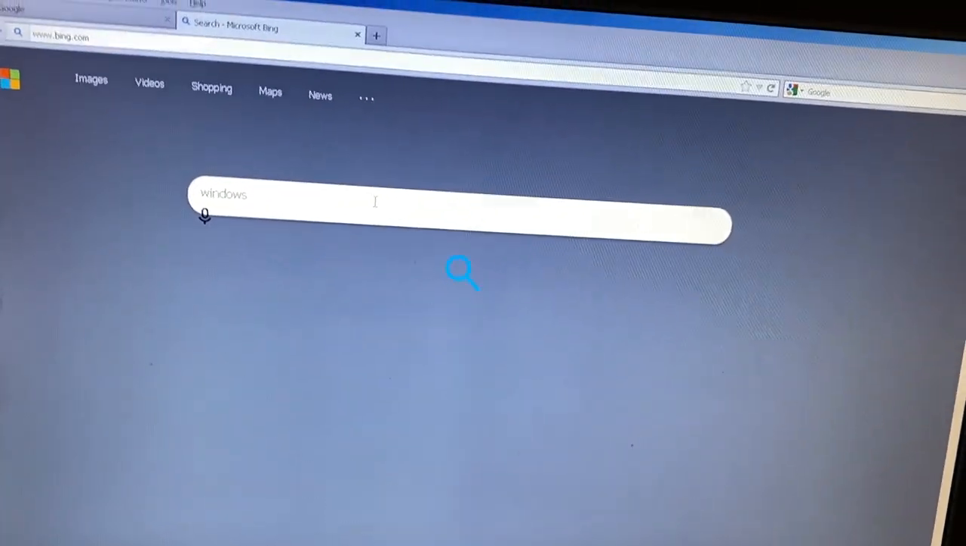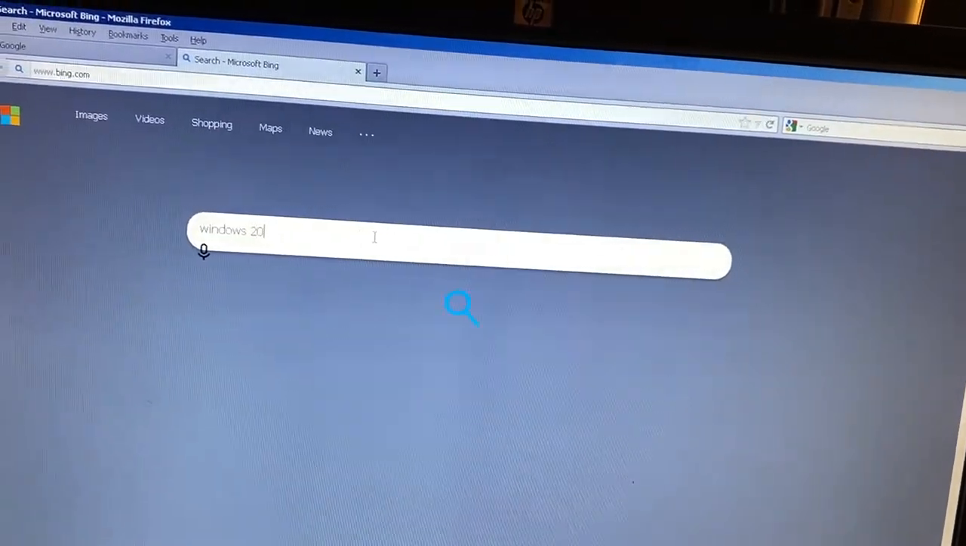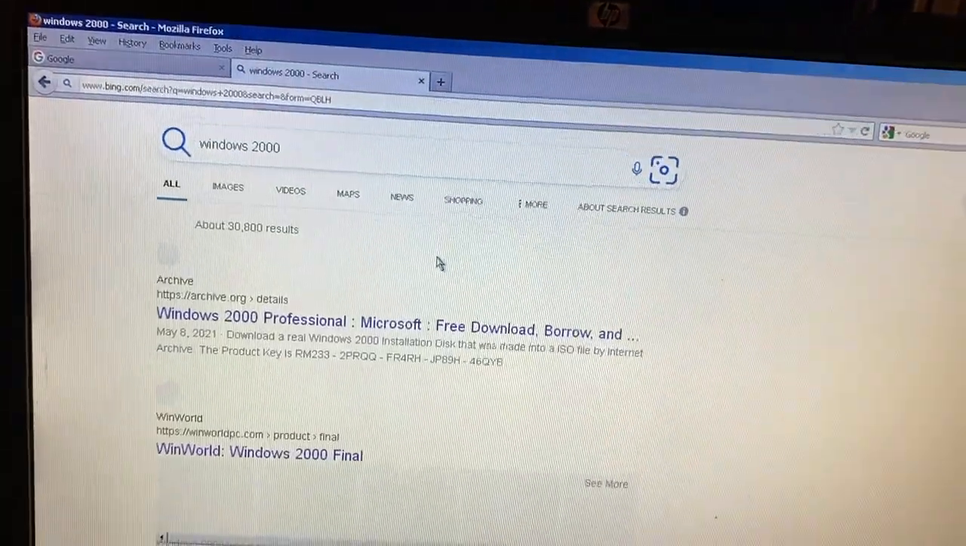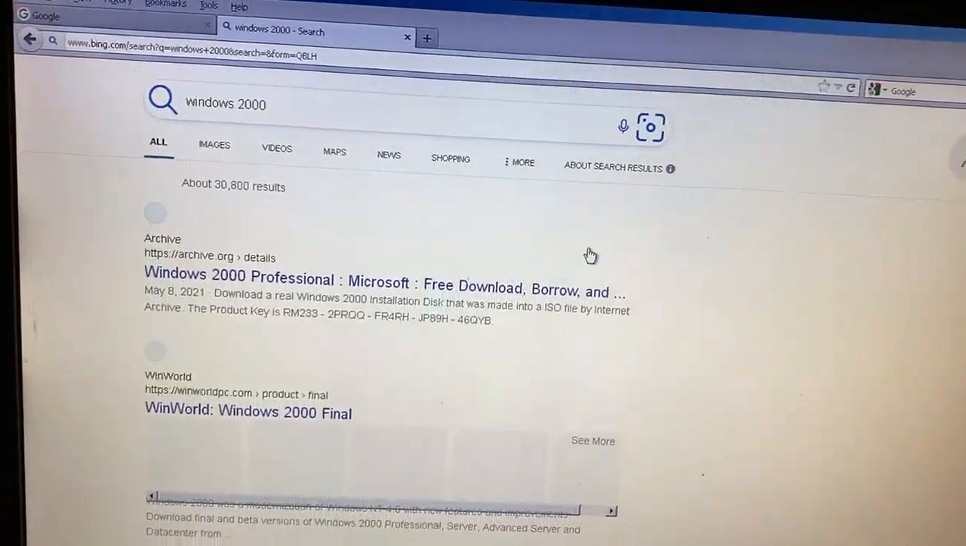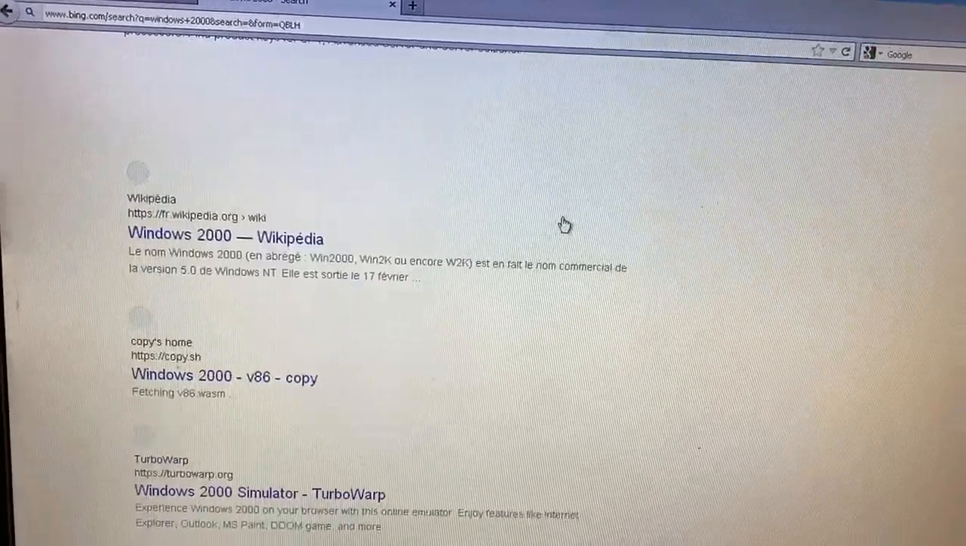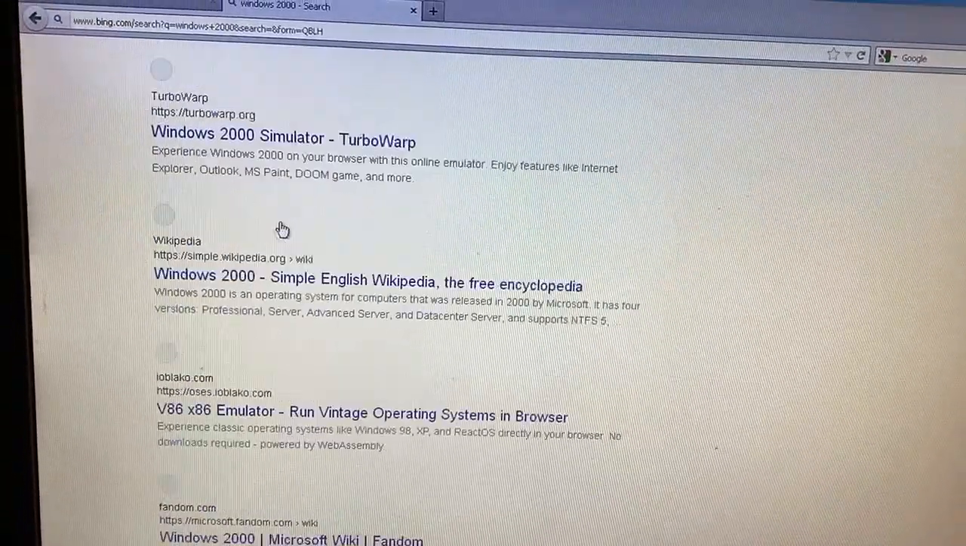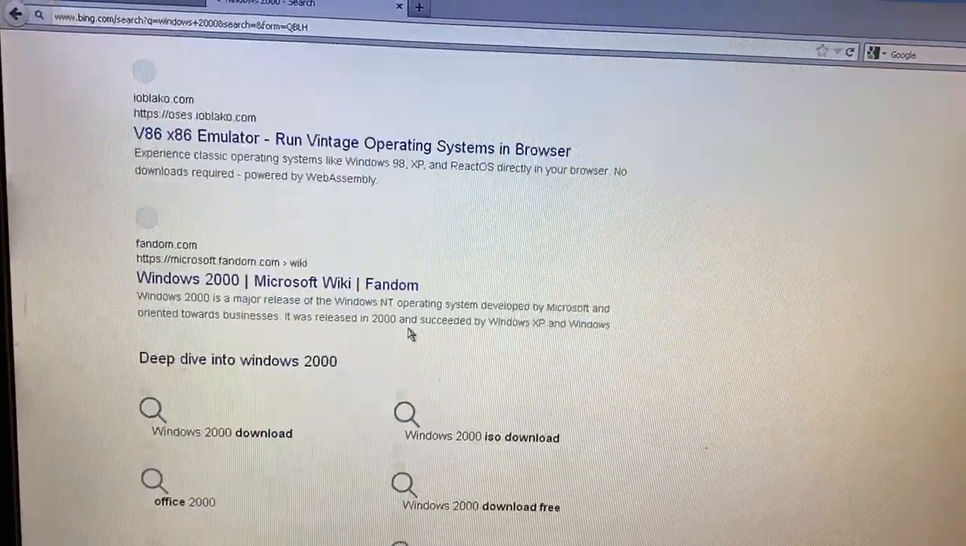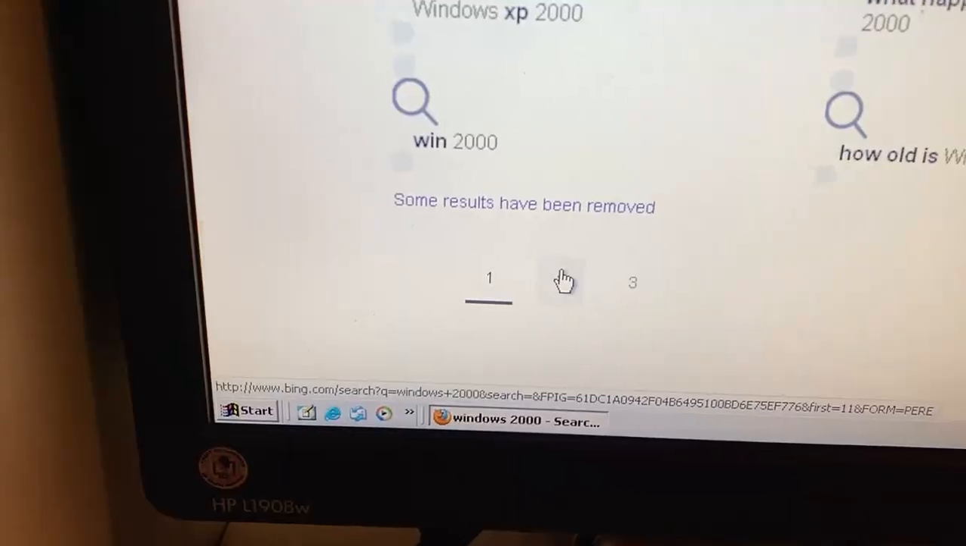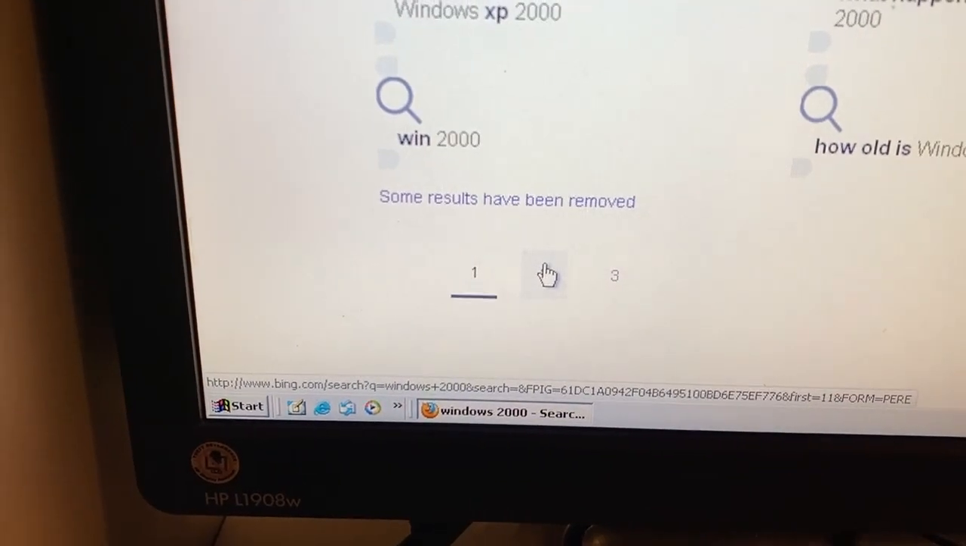Windows 2. No, I said 2000. It actually searches. Okay. Wikipedia, TurboWarp. What is that? Microsoft Fandom Wiki. Some results have been removed. Why? Go to the French Wikipedia.